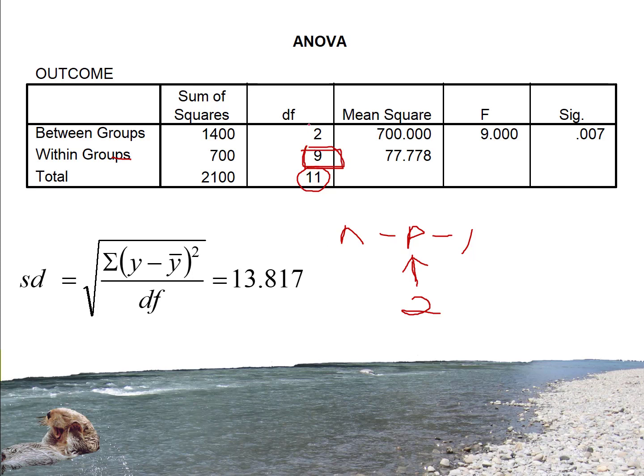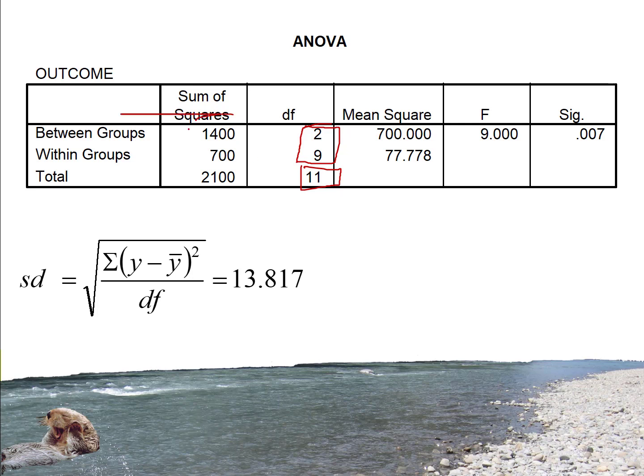Then the between groups degrees of freedom is simply p, the number of predictors, or the number of contrasts free to vary, which is just 2. And as always, degrees of freedom add up: explained variance plus error variance, in this case between groups plus within groups degrees of freedom, adds up to your total degrees of freedom.